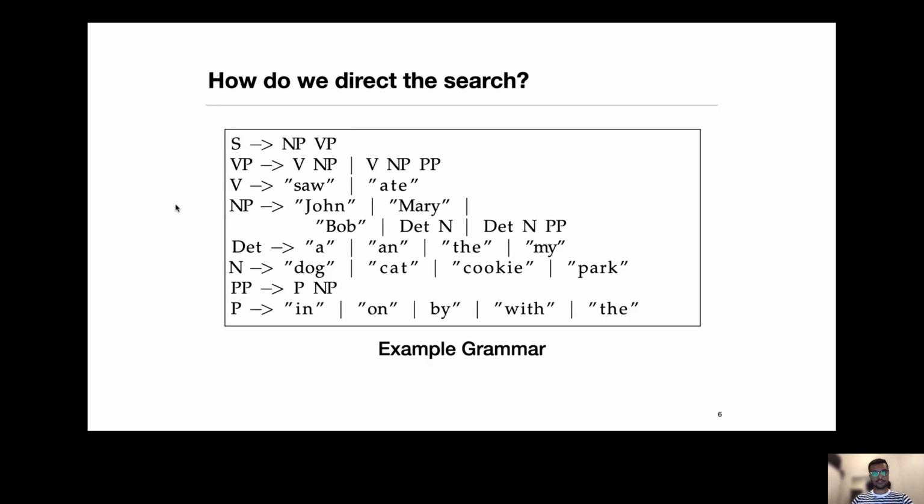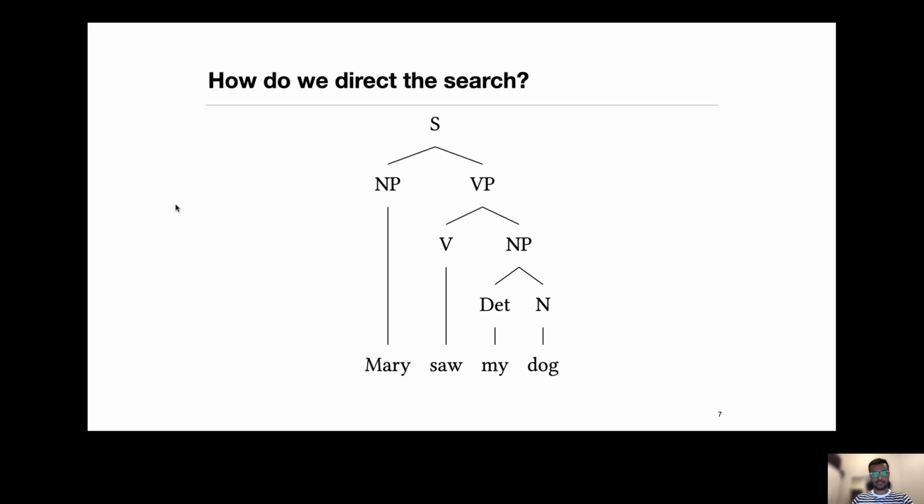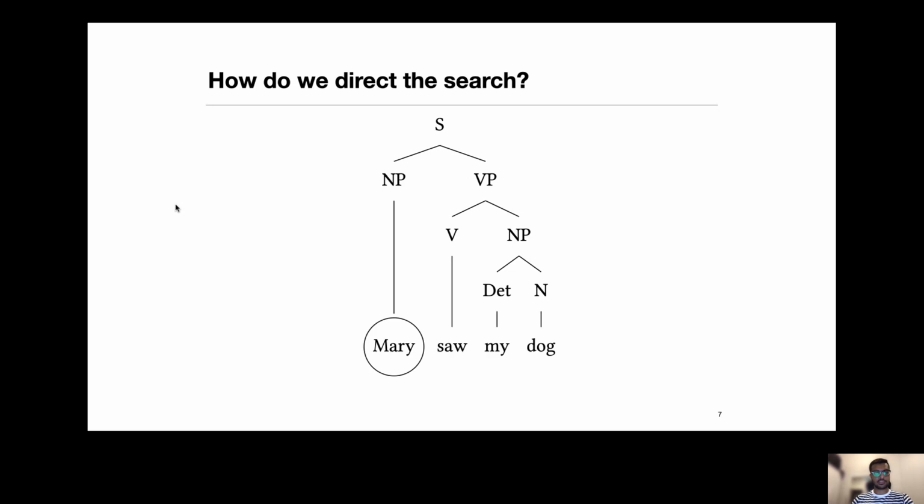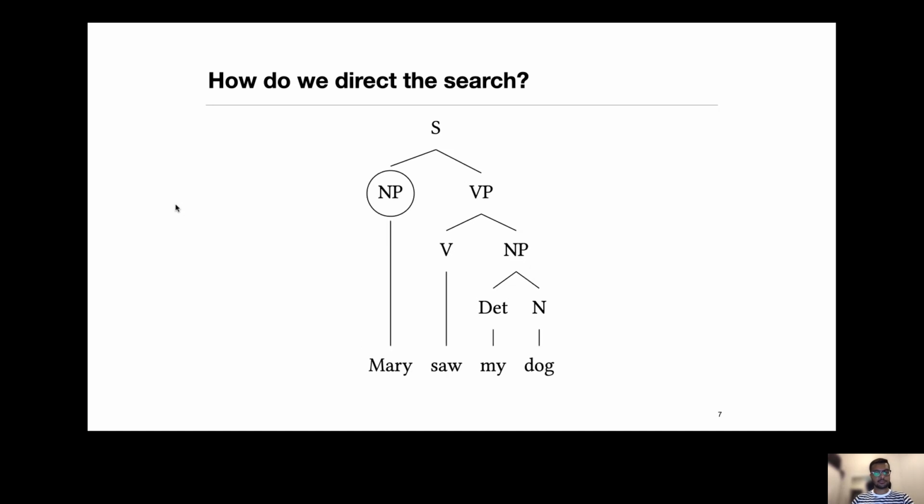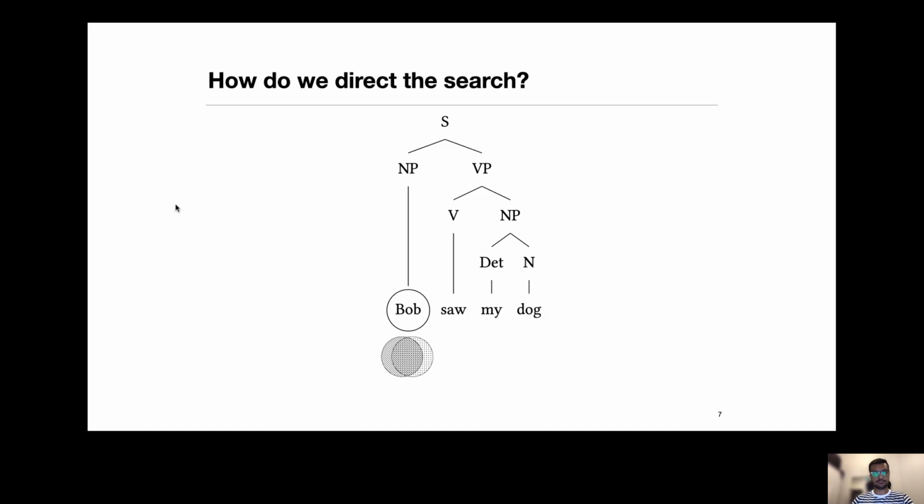So how do we direct the search? Let's say this is an example grammar. Using this grammar, the derivation tree for a sentence, Mary saw my dog, looks like this. In this derivation tree, we will take a terminal symbol, find the production rule that is responsible for this terminal symbol, and replace this terminal symbol.